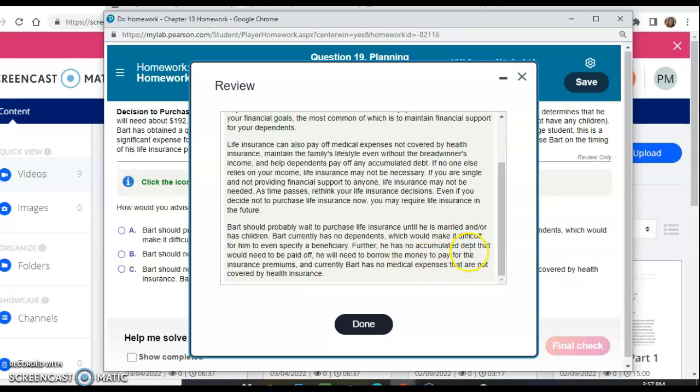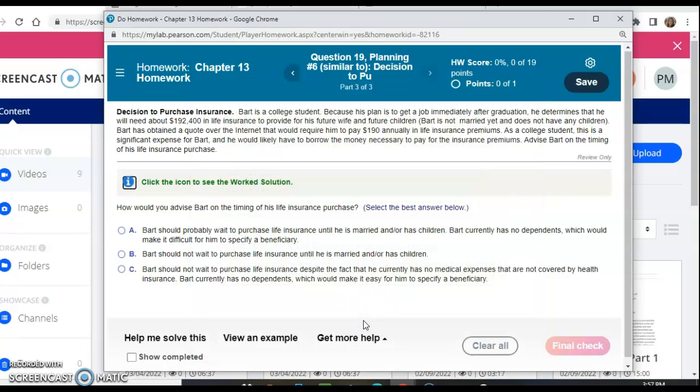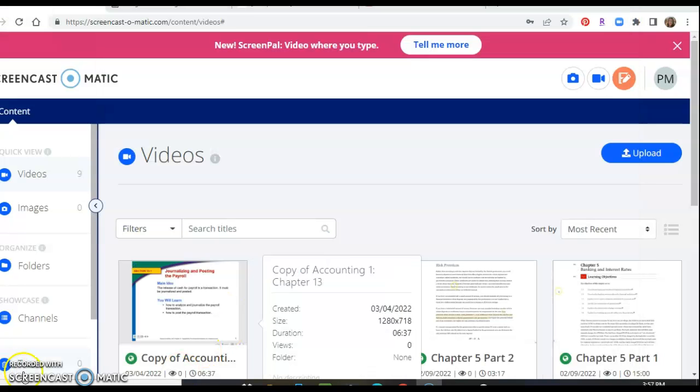He has no accumulated debt that would need to be paid off. He will need to borrow the money to pay. So to me, that's just not something that should be a focus in his life right now. But again, just make sure you look over this. Click the e-text if you need help, and that's that for chapter 13. So good luck, and also remember to do the quiz.